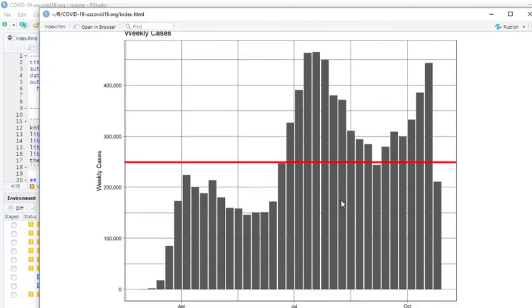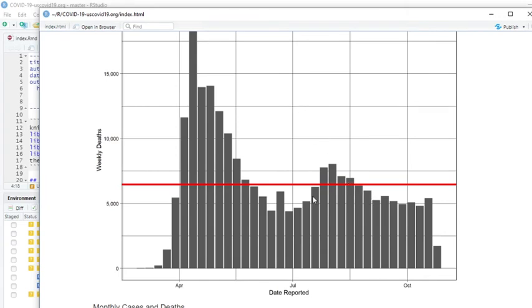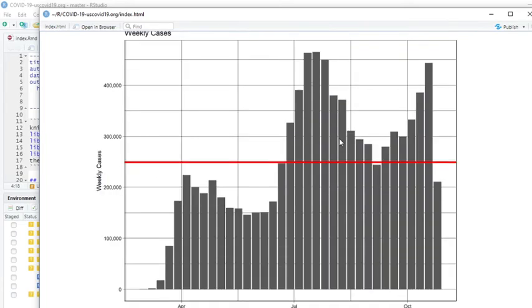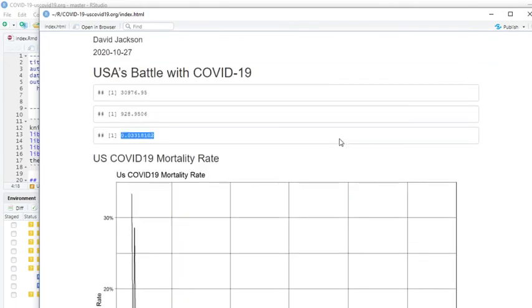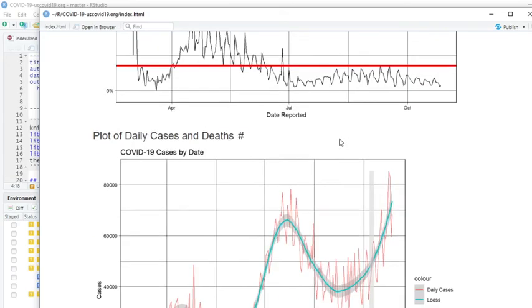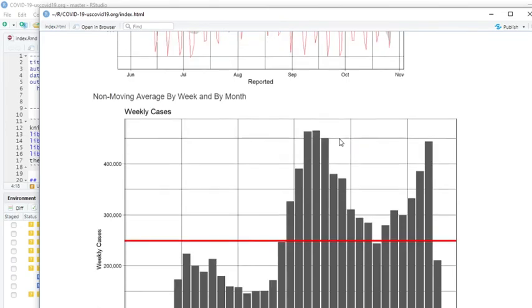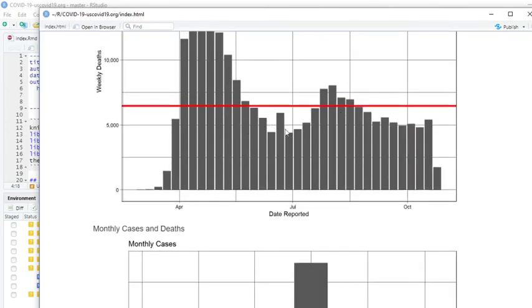Take a look at weekly numbers. The red line is the average number of cases per week. You can see the cases continue to be above the average line, while there's still a lot of space. Again, this is deaths, and this is the average deaths per day, which was, what, 931 or something like that. 929 deaths per day. So you can see all these days are below 929 deaths per day.